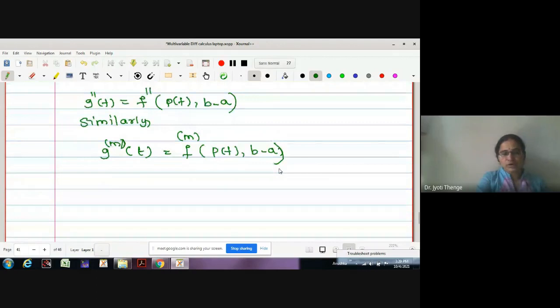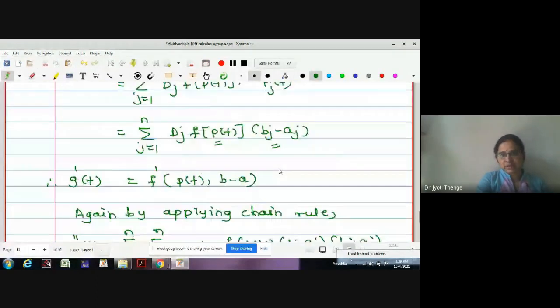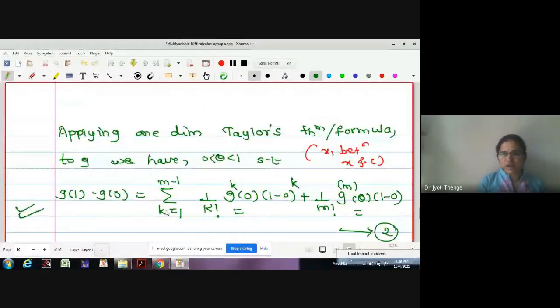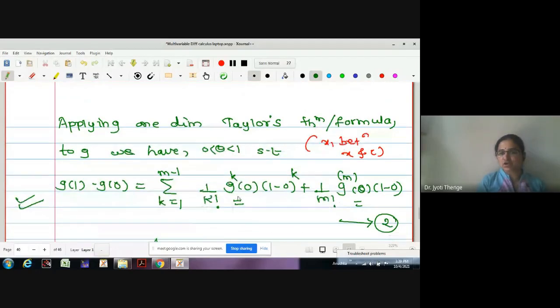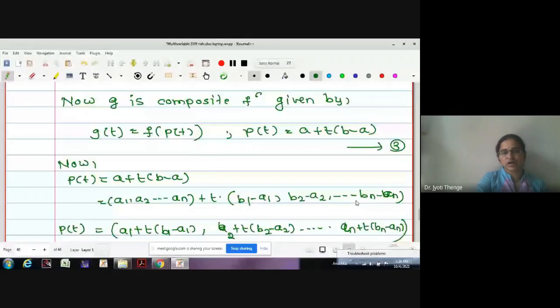Now what we will do? We will substitute all the values in statement number 2. What is statement number 2? This is Taylor's formula for the function of one variable, real valued, where we will put g k of 0 and g m of theta. What is g k of 0 value?